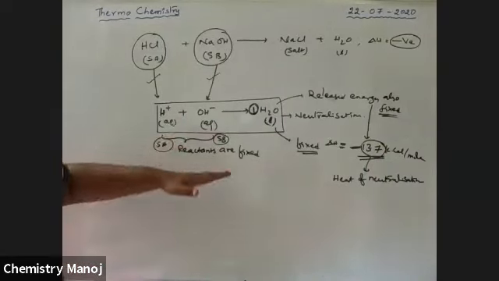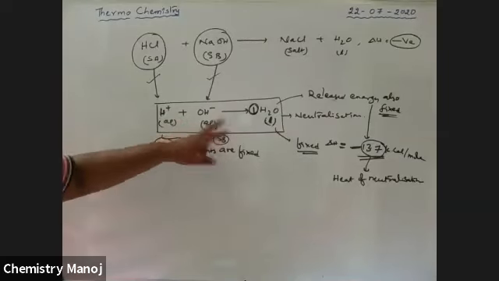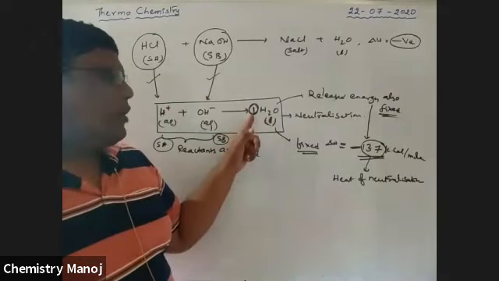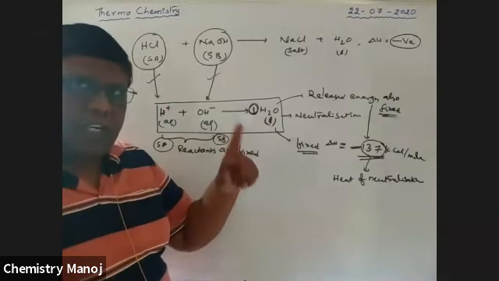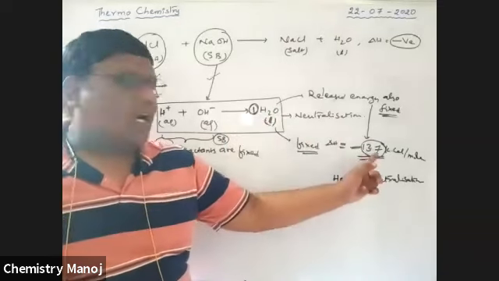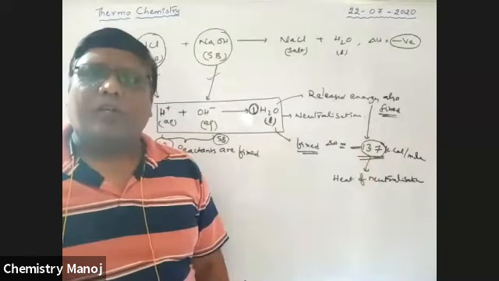Whatever the acid, it always releases H plus ion. Whatever the base, it always releases OH minus ion. That means the product is always water only. How many moles of water should be formed? For our definition, only 1 mole of water should be formed. 1 mole water formation means 13.7 kilocalorie per mole will always be released.